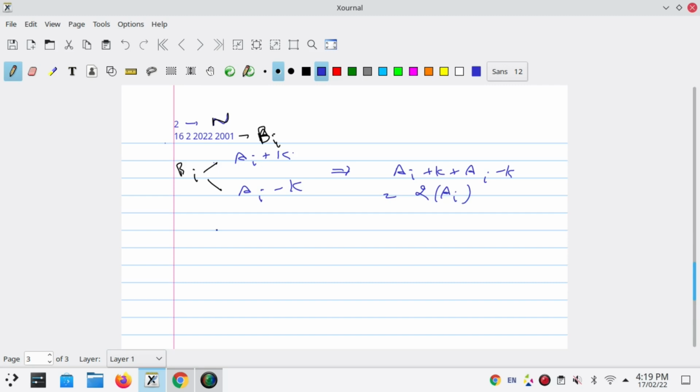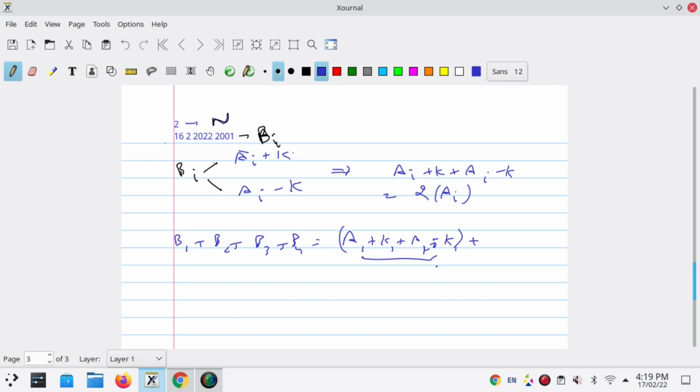So let's try to understand it further. We know that B1 plus B2 plus B3 plus B4, up to B4, will be A1 plus something K1, and plus A1 minus K1, because each Bi is formed by this manipulation.